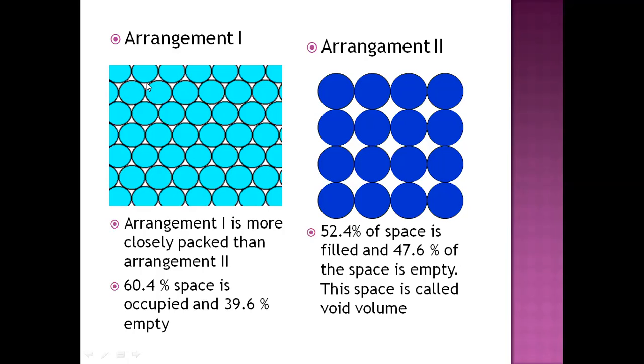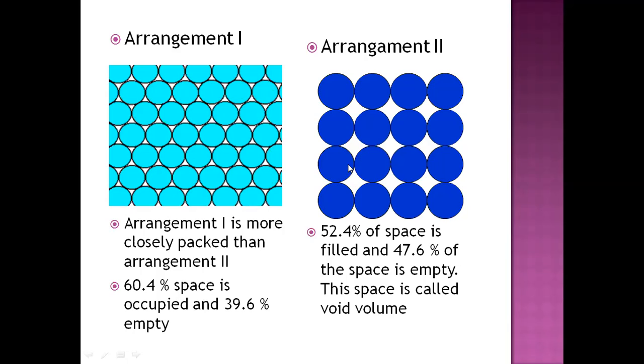One sphere is fitting in the empty space between the two spheres of the first row. In this way, the second row is fixed, then the third row will be fixing into the empty space of this second row. In this way, this arrangement is available.